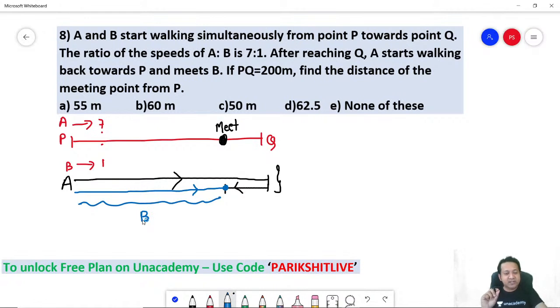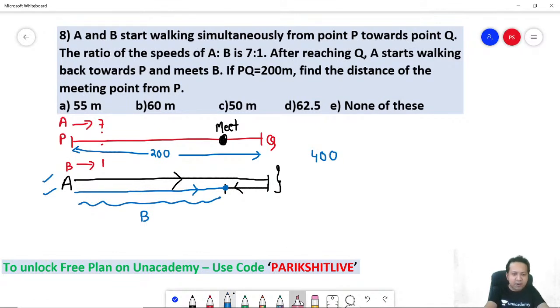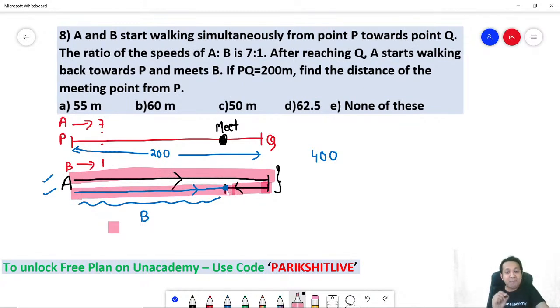So total how much distance did they cover when they met? Remember, PQ is 200. If PQ is 200, total distance that they covered when they met is 2 lines. One black line, one blue line. So total distance that they covered when they met is 400 meters. How did you know it's 400? Think about it logically. From here to here is 200, and then again this part plus this part. So it's basically PQ twice.